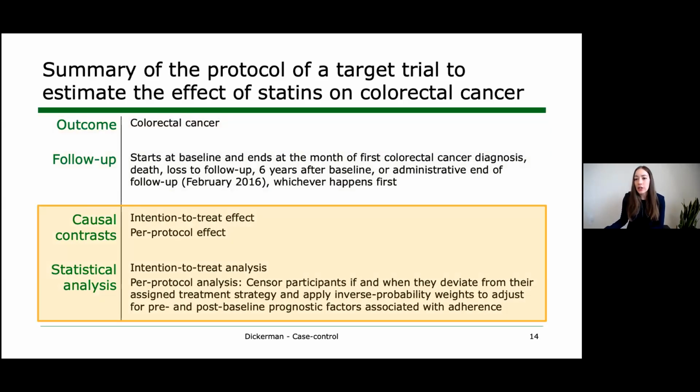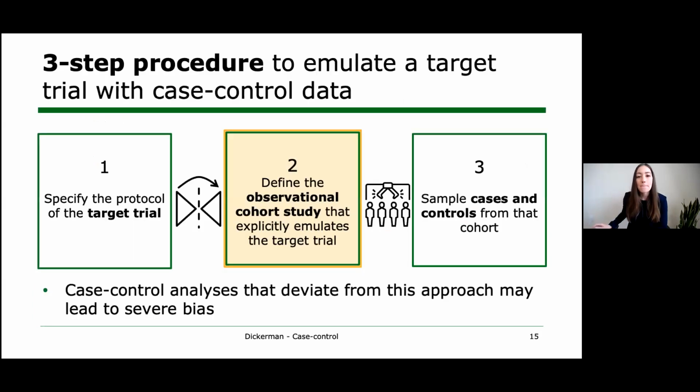We're interested here in the intention to treat effect of being assigned to a given treatment strategy, as well as the per protocol effect of adhering to it. And this would involve a standard ITT analysis and a per protocol analysis in which people are censored if and when they deviate from their assigned treatment strategy. And then we can apply inverse probability weights to adjust for the selection bias that we potentially introduced with this artificial censoring. And so that was step one.